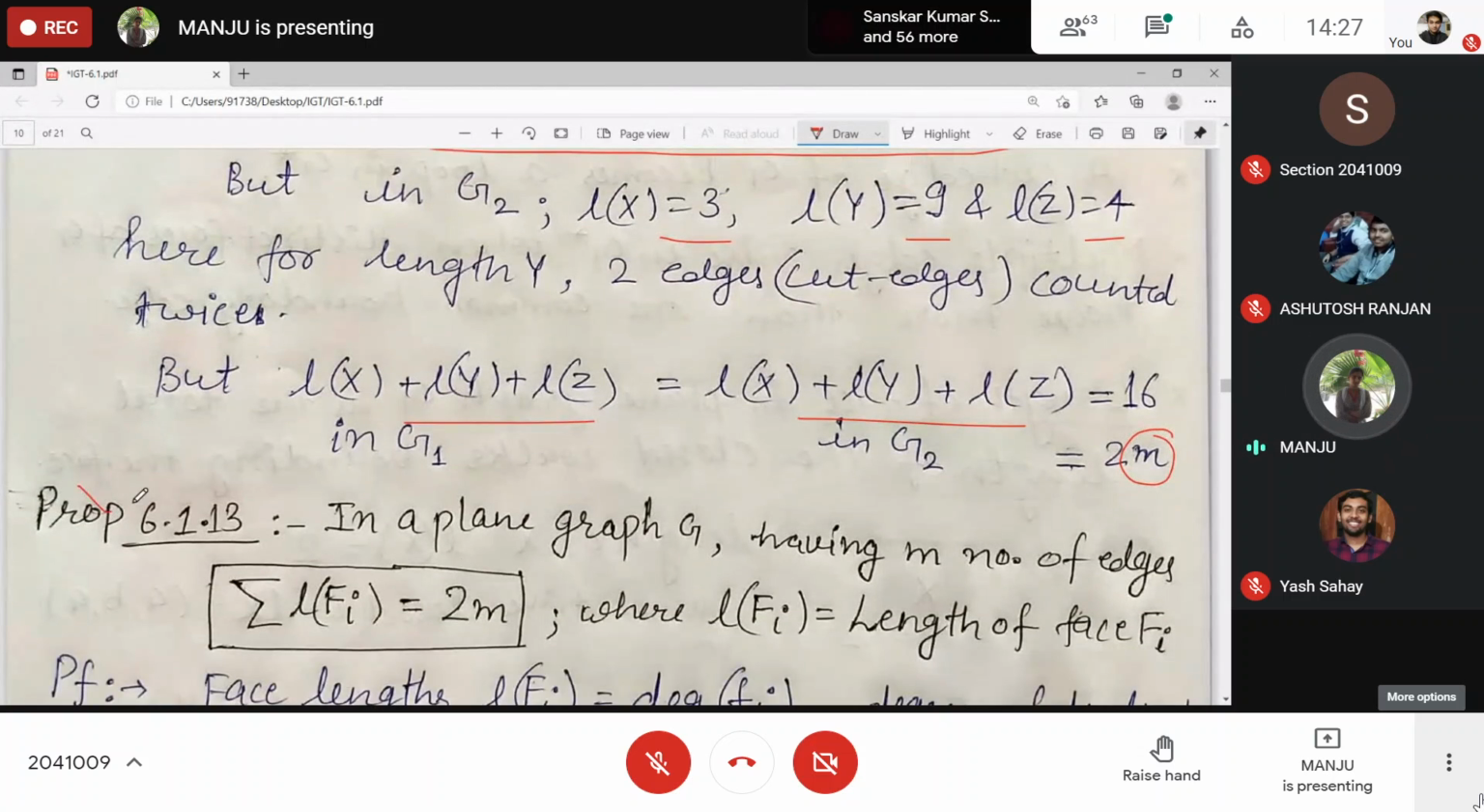Okay. In general, what you can have in a plane graph having m number of edges, sometimes you might find e number of edges, that's just notation, is that this formula holds: the summation of L of Fi is 2 into m, where L of Fi is the length of face Fi. Clear?